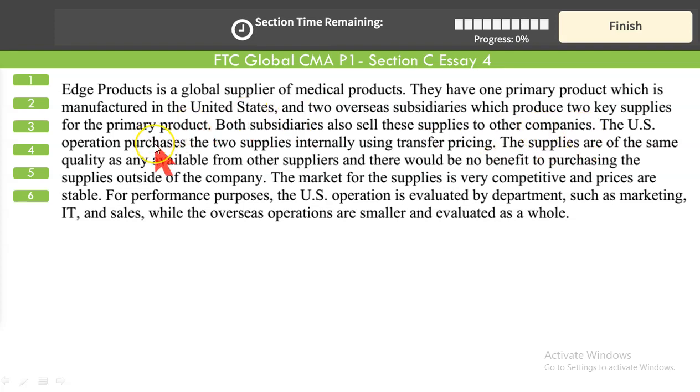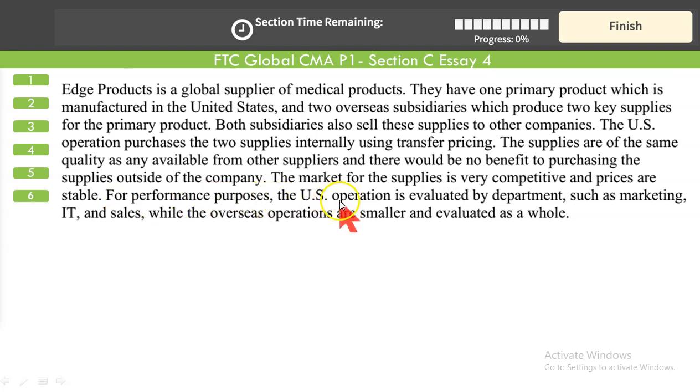So the US operations purchases the two supplies internally using transfer pricing. The supplies are of the same quality as any available from other suppliers, and there would be no benefit to purchasing these supplies outside of the company. The market for the supplies is very competitive and prices are stable. Competitive market, external market exists, external market price exists.